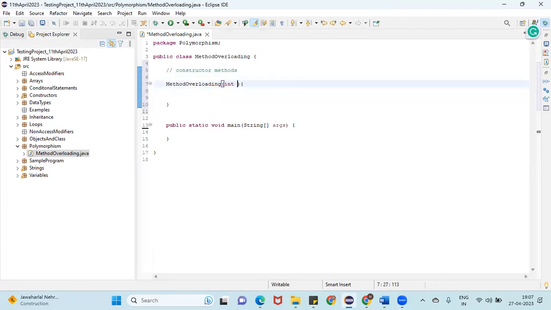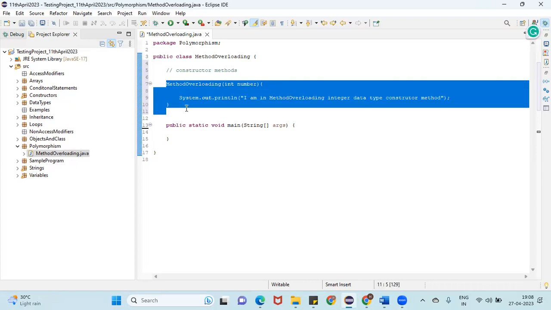Here I'm going to pass an int number, and then System.out.println: "I'm in method overloading integer data type constructor method", because here we are using the integer data type, right?